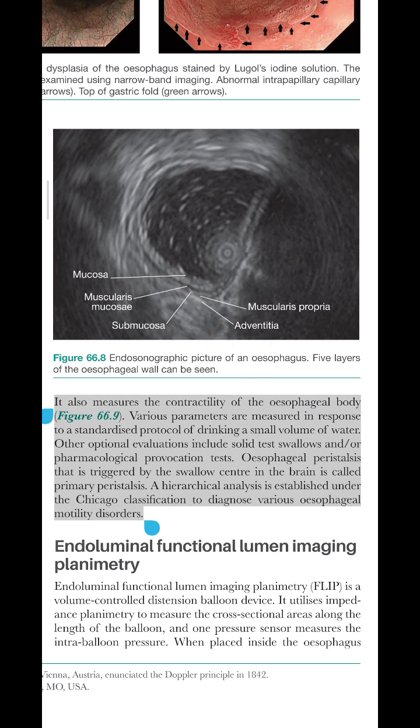It also measures the contractility of the esophageal body, figure 66.9. Various parameters are measured in response to a standardized protocol of drinking a small volume of water. Other optional evaluations include solid test swallows and/or pharmacological provocation tests. Esophageal peristalsis that is triggered by the swallow center in the brain is called primary peristalsis. A hierarchical analysis is established under the Chicago classification to diagnose various esophageal motility disorders.